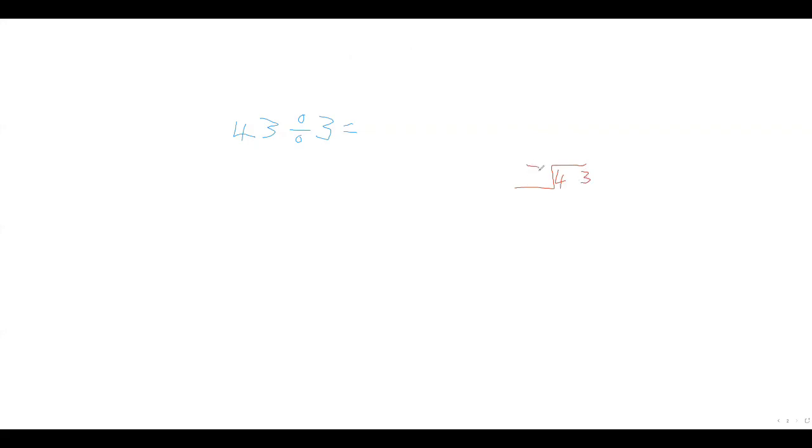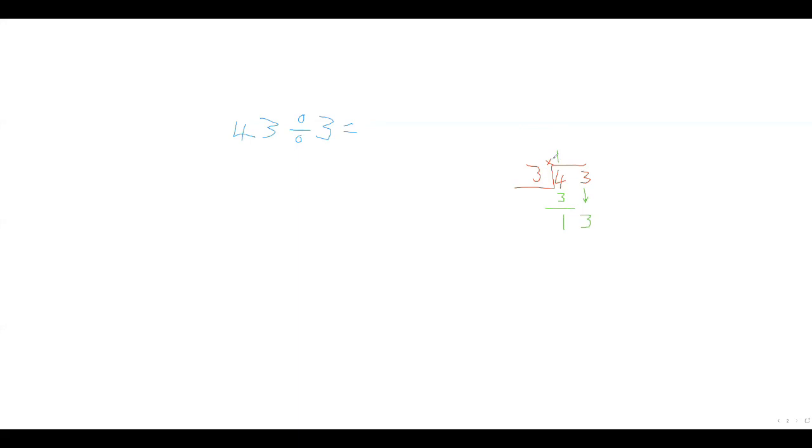43 divided by 3. As I said, 3 times something gives me 4. So I know 2 times 3 is 6, so 6 is bigger. I'm going to stick with my 1. 1 times 3 is 3. So I put my answer at the bottom. 4 minus 3 is 1. I bring this 3 down, which makes 13.